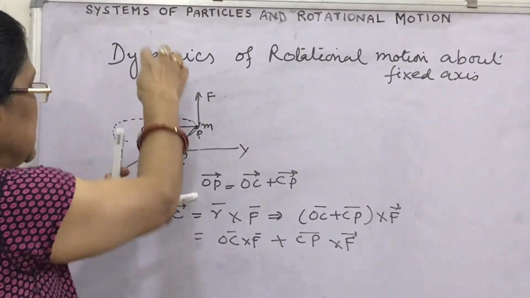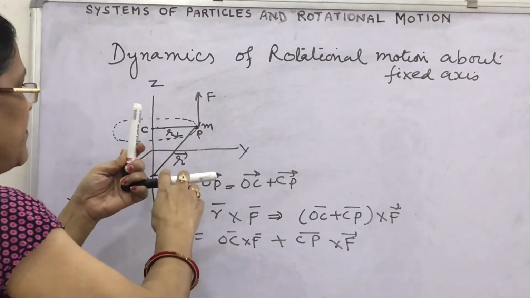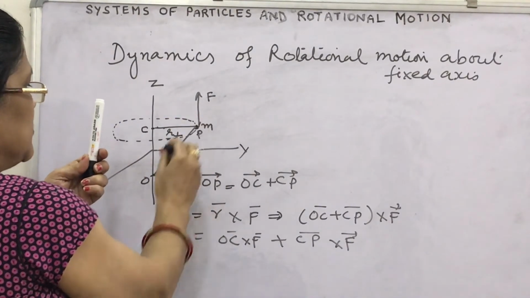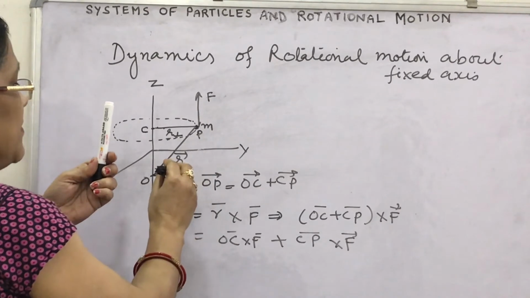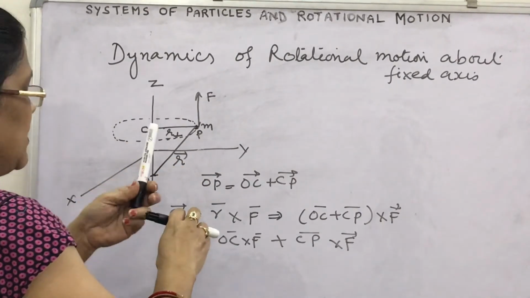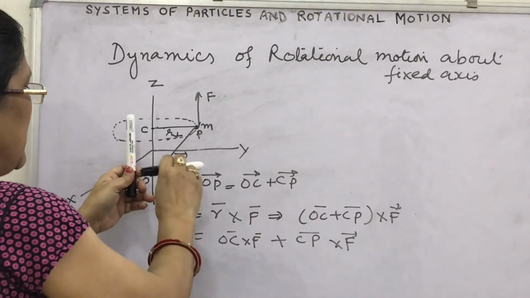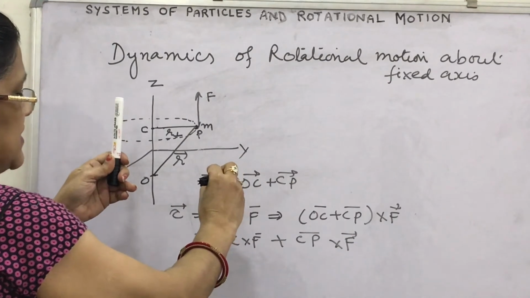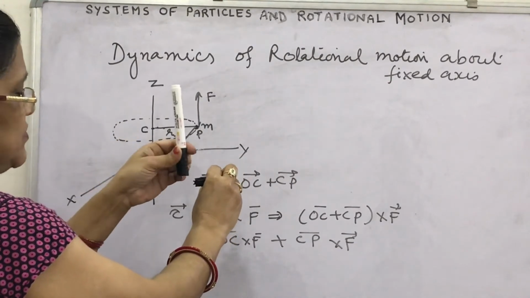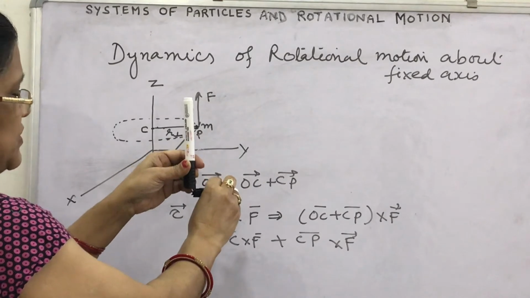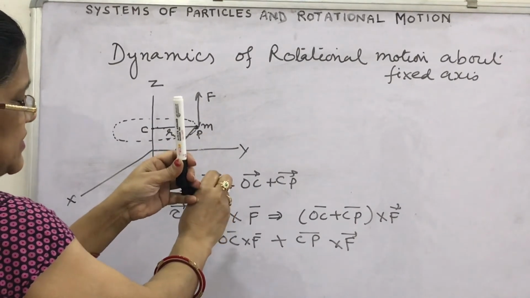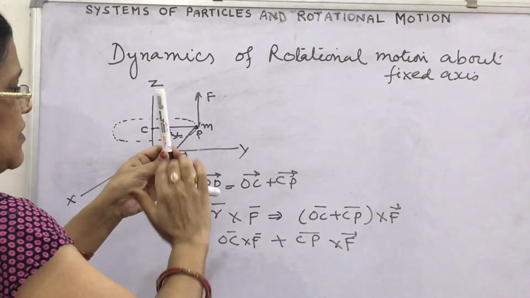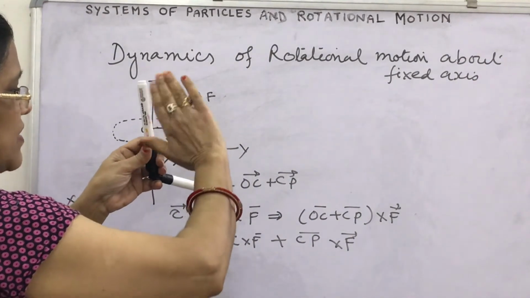Look, OC is along the z axis and F is here, perpendicular to it, tangential. So OC and F, they are perpendicular. How can you see this? Look, this is OC, this is the circle, and at the circle this is the tangent. So if you see that this is the position of axis here, then this is the torque. How will you find the torque? Right hand thumb rule. Then OC towards F, R cross F.